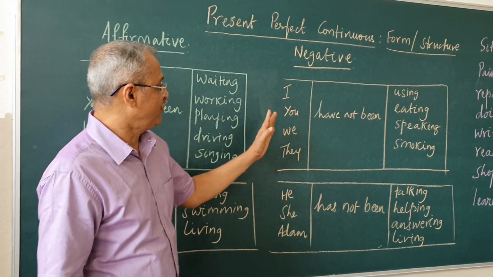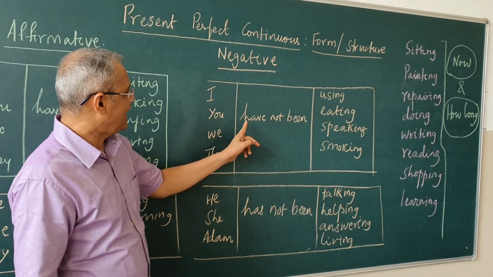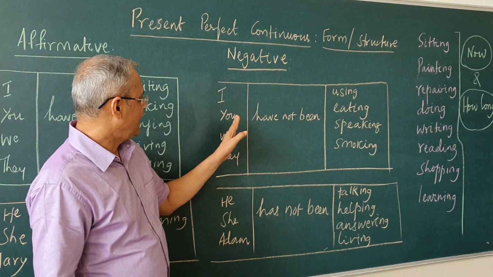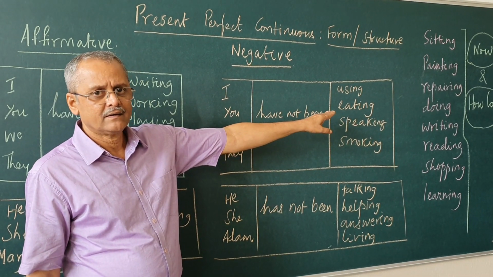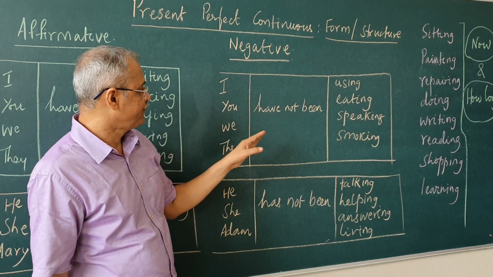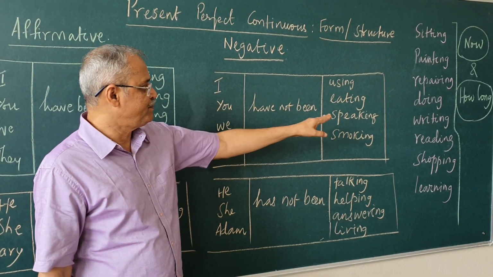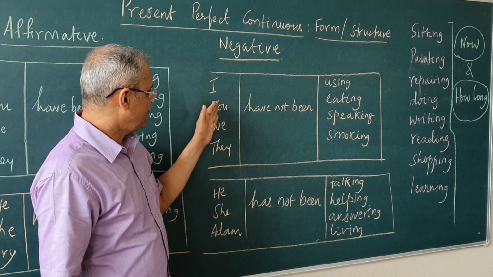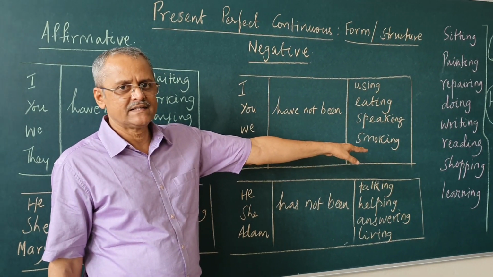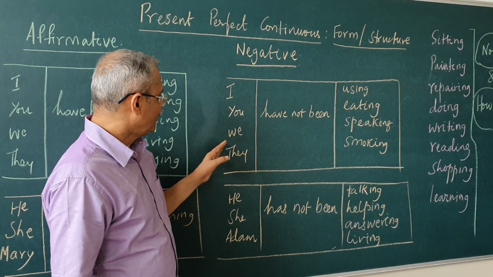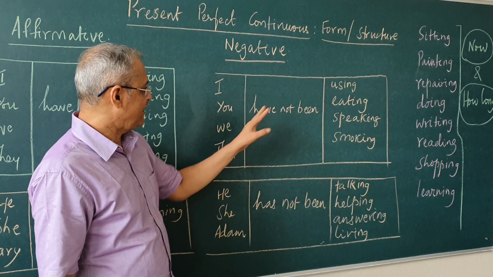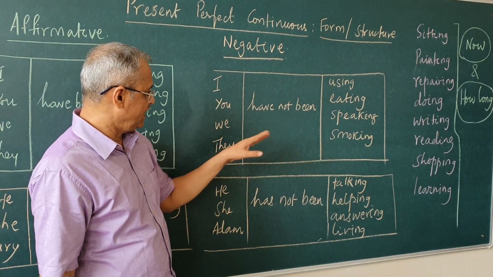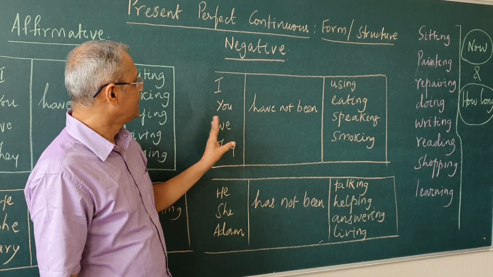Now let us see the negative form. Here you have, I have not been using this phone for the past 1 month. I have not been eating egg for the past 2 years. I have not been speaking to my neighbor since last week. You have not been smoking since I saw you last time. We have not been using, they have not been using, they have not been eating, we have not been speaking, they have not been smoking, like this.